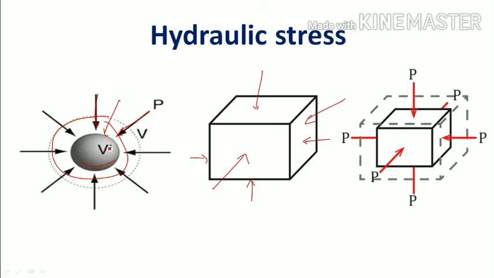This is a ball only. So this ball is not changing its shape, it is reducing its volume. Here also this cube is reducing its volume. So this is some pressure.